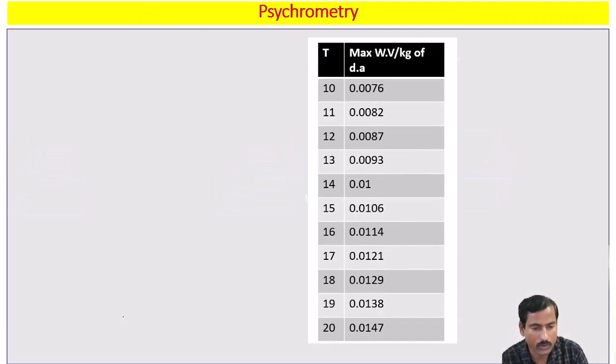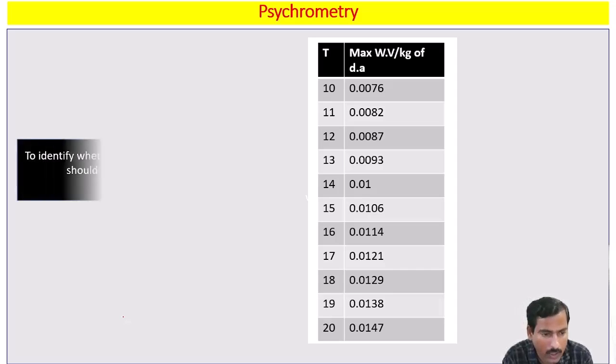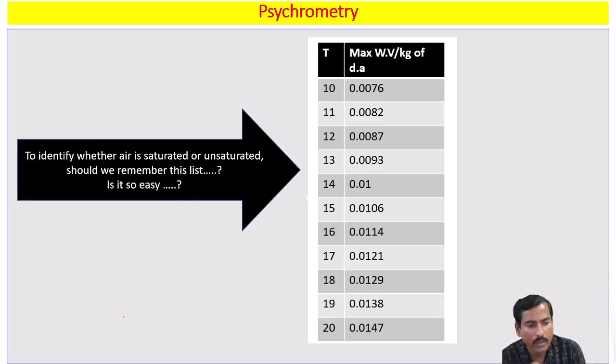Now the question arises. Whatever I defined, saturated air and unsaturated air, I took the reference or the reading from this table, which is experimental data. To identify whether the air is saturated or unsaturated, should we remember this list? This is a very important question. If I want to call the air saturated or unsaturated at a particular temperature, how have I defined it?